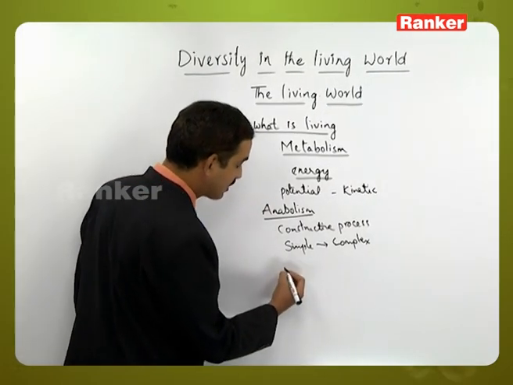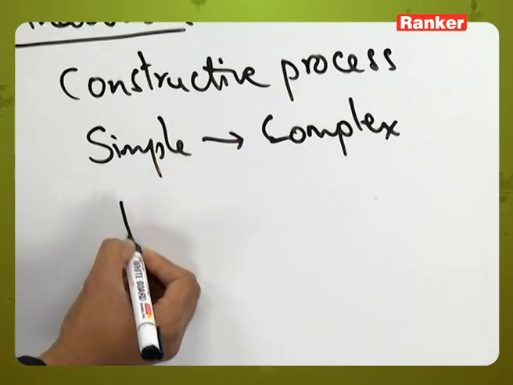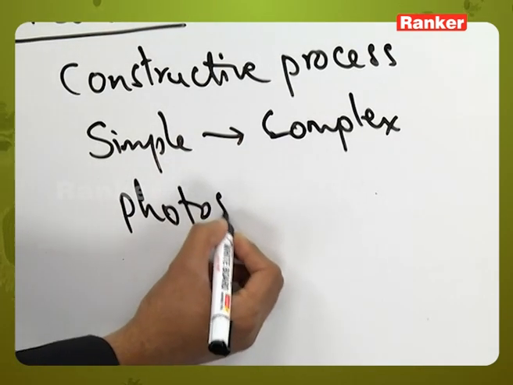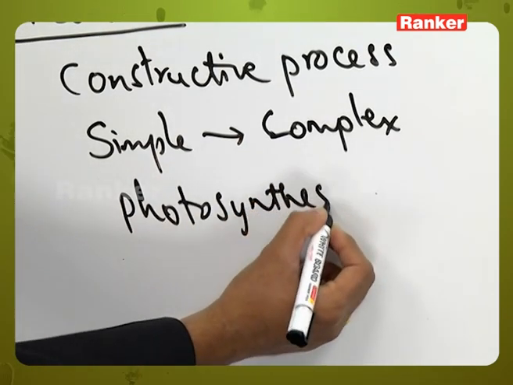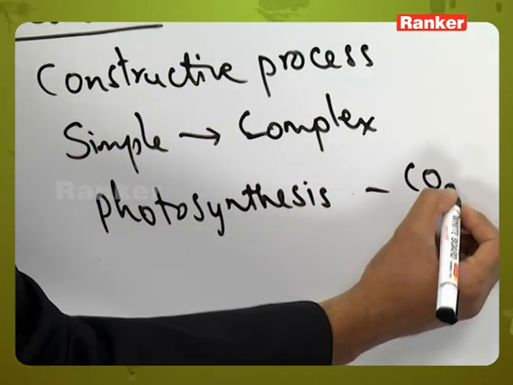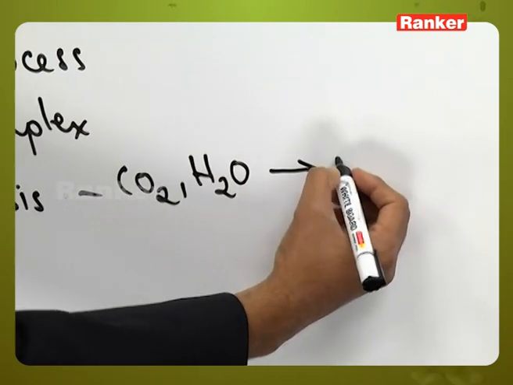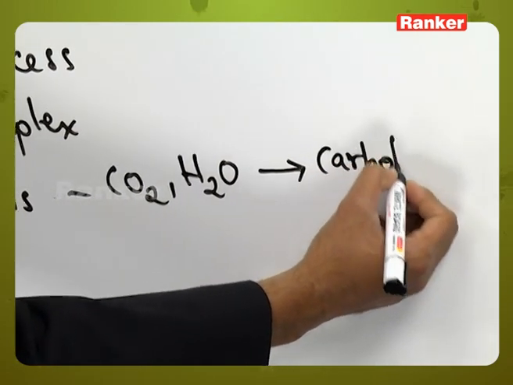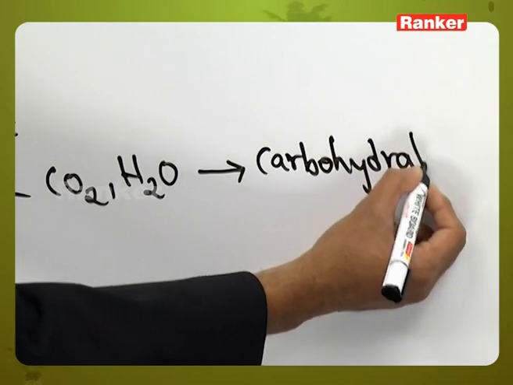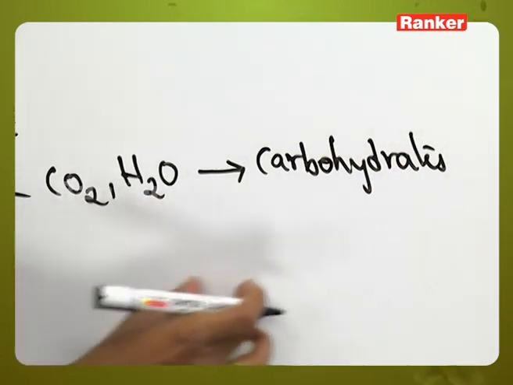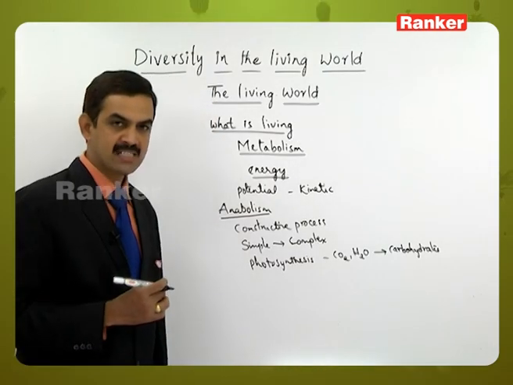Let us take examples like the process of photosynthesis in plants, where the simpler compounds like carbon dioxide and water are converted into carbohydrates. Here these two simpler compounds are converted into a complex compound called carbohydrates.